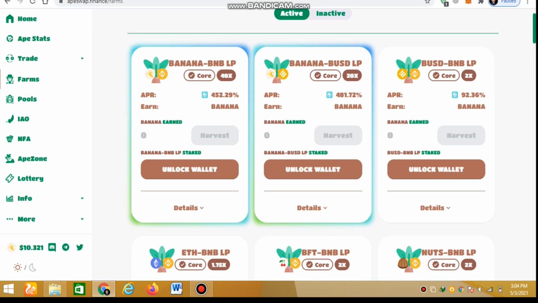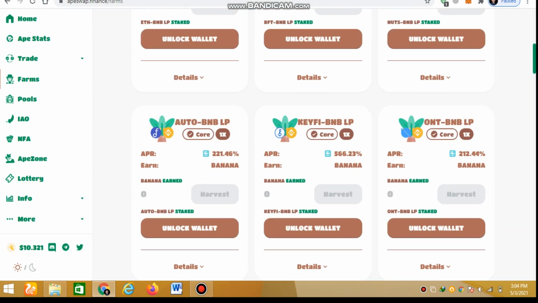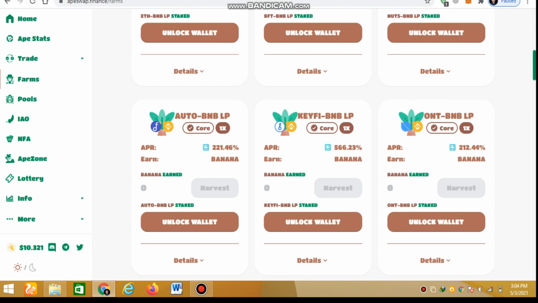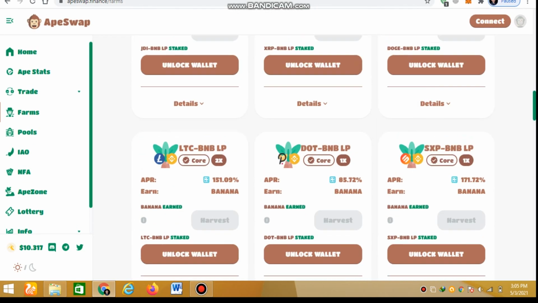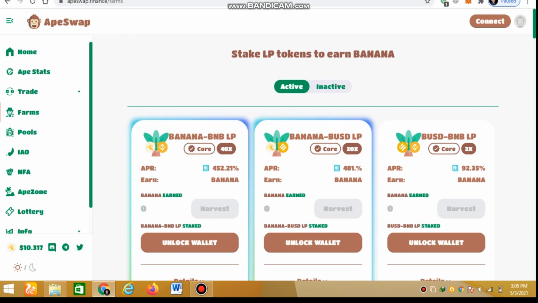If you want to invest in other coins, you can buy auto and BNB. It means that if you want to invest $200, then $100 of auto and $100 of BNB, then provide liquidity, and you have your LP tokens. Then provide the LP tokens to the farming platform. There are many farming opportunities, so you can check them and invest in any of your favorite farms.